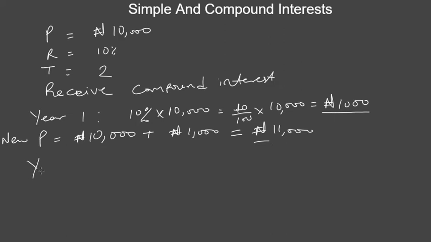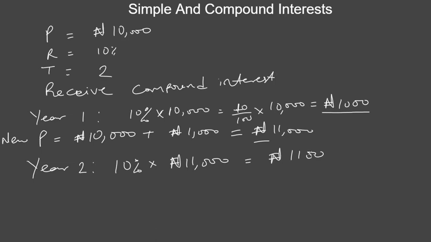Now this 11,000 is what will be used to calculate your next interest. So at the end of year 2, we're going to take the same 10%, but this time around 10% of our new principal, which is 11,000, right? And if you do this math, you're going to get 1,100 naira as your interest for the second year. So you can see that in compound interest, you continue rolling over your interest to get new principal. And that is why compound interest tends to give you more earning than simple interest.